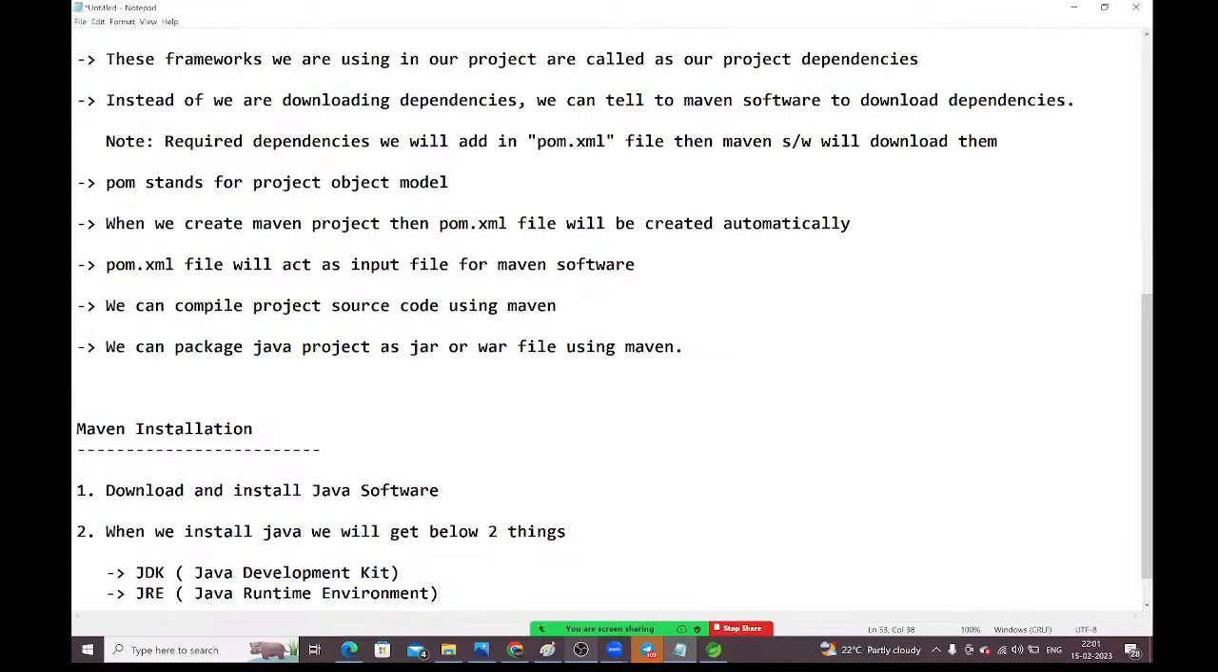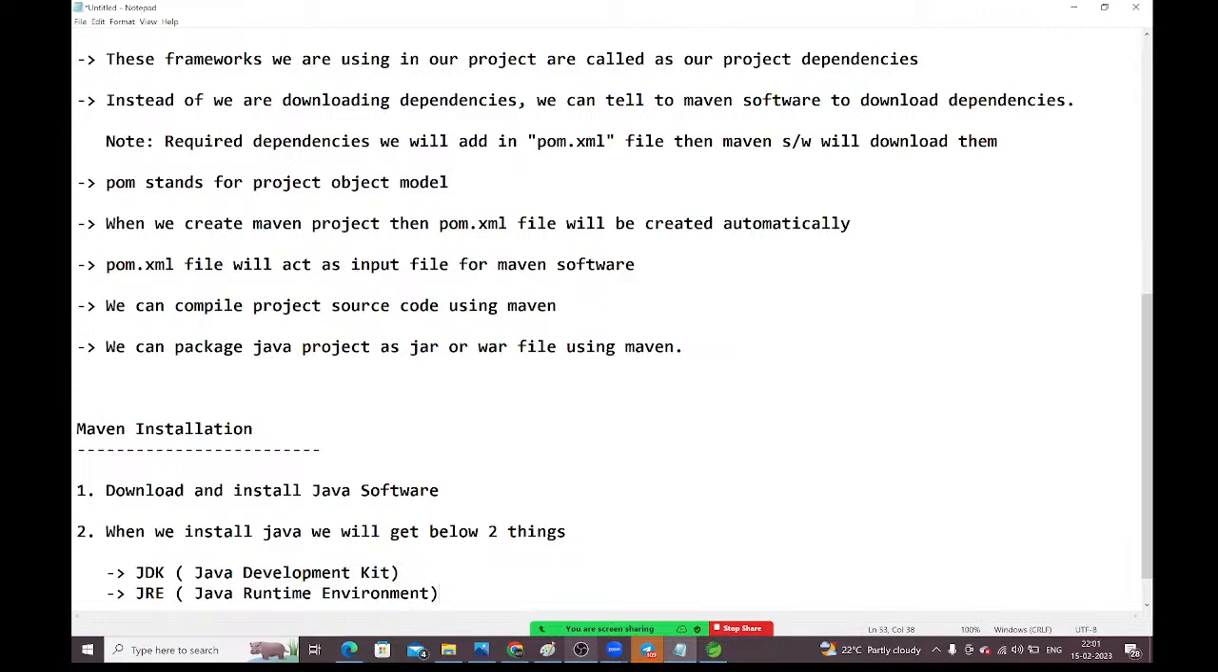Next, guys, once you create the Java program, we need to run the Java program. If you want to run the Java program, we should have some platform, we should have an environment. Now, JRE contains the platform, the environment which is required to run our Java program.